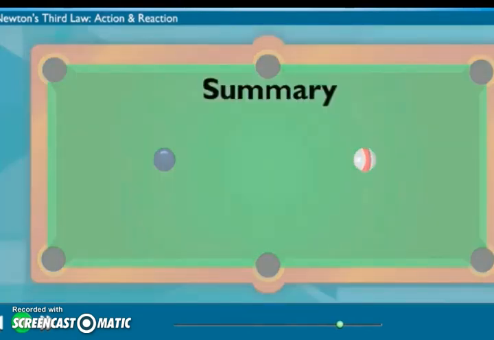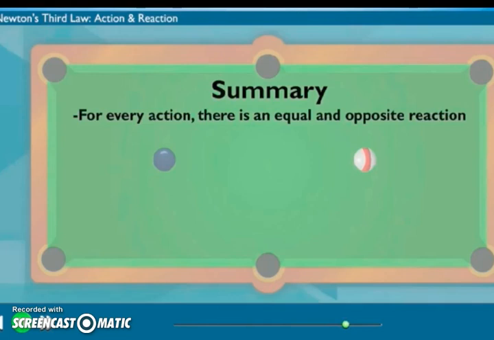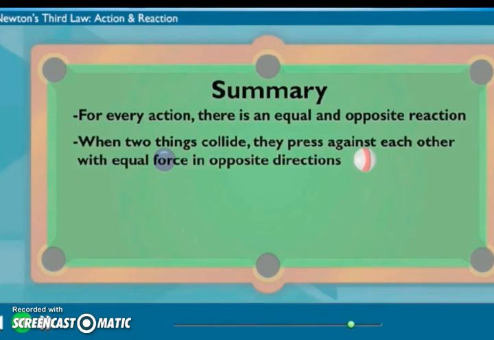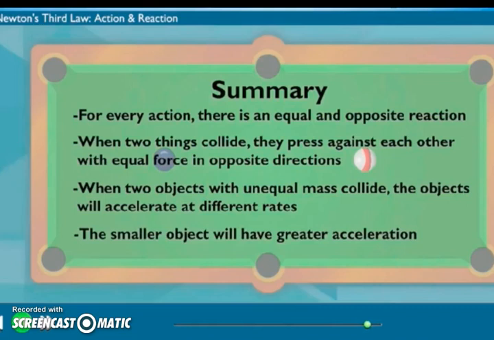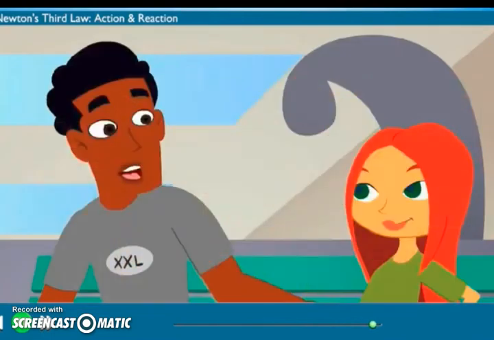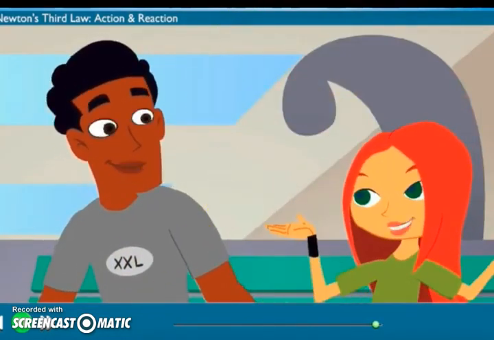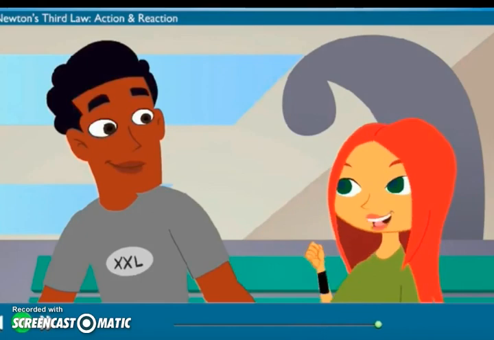Yeah. Wow, this action-reaction thing is a little complicated, but I think I've got it. Newton's third law says that for every action, there's an equal and opposite reaction. That means that when two things collide, they press with the same force, in opposite directions. That's why you and I both felt it when we bumped into each other. And when the objects have different mass, like we do, they'll also have different acceleration. The smaller object, me in this case, will speed up or accelerate more. And she scores. Now that's what I call a smart reaction. What can I say? I'm just a genius in full force.